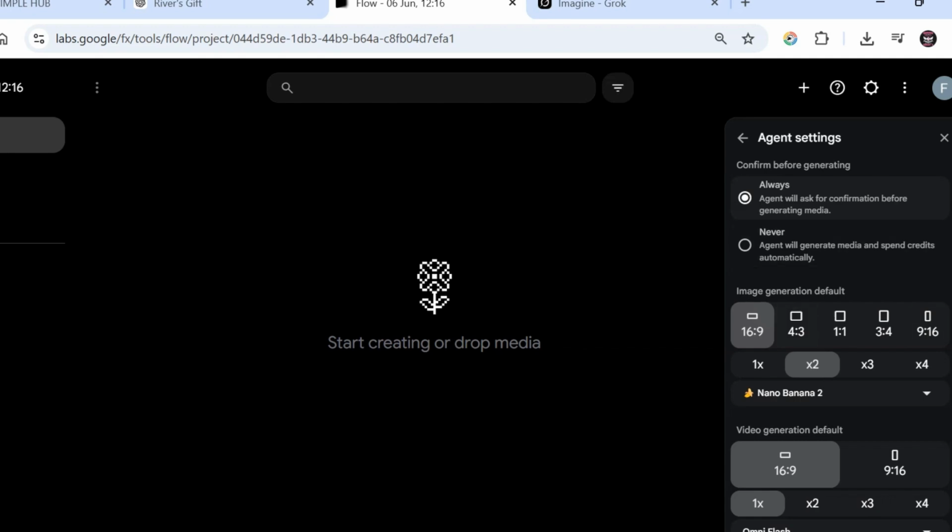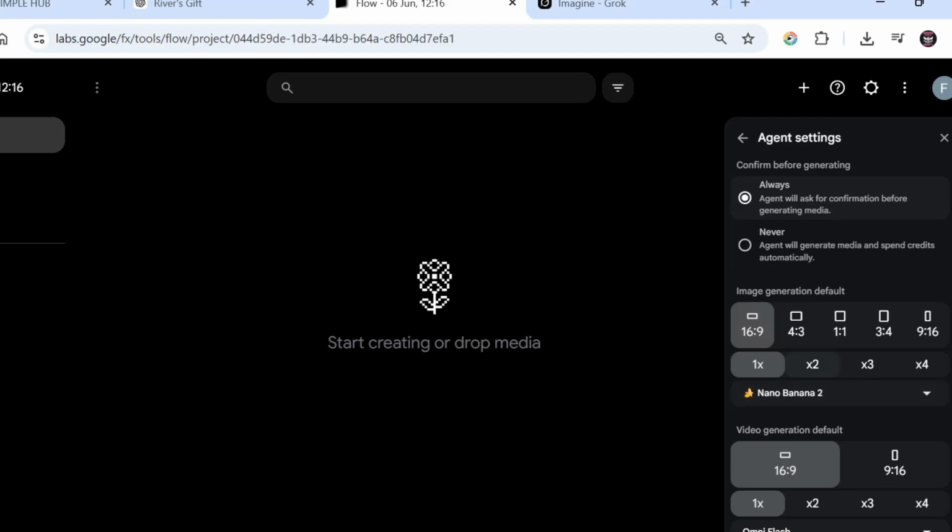If you want 16:9 or 9:16, it's up to you what aspect ratio you want. I will advise you to put it on 1, because we don't want to waste our credits, and this one is mainly for the images. With the images, the AI will first create images before it starts creating your videos. Creating images is free on Flow.